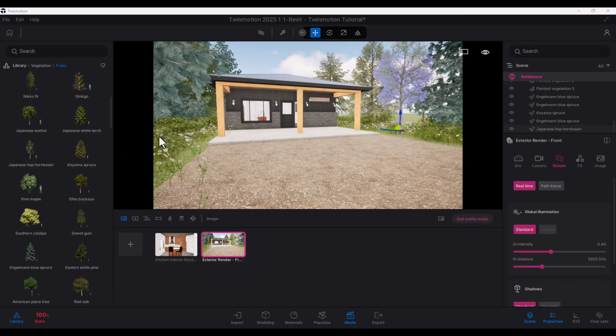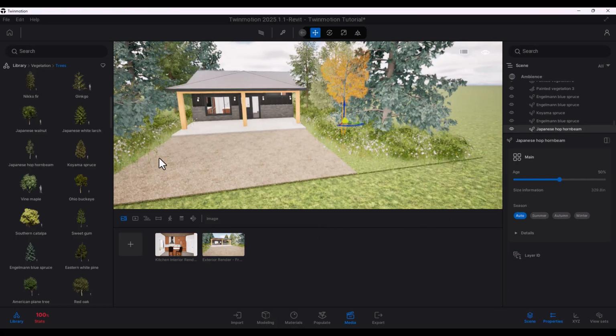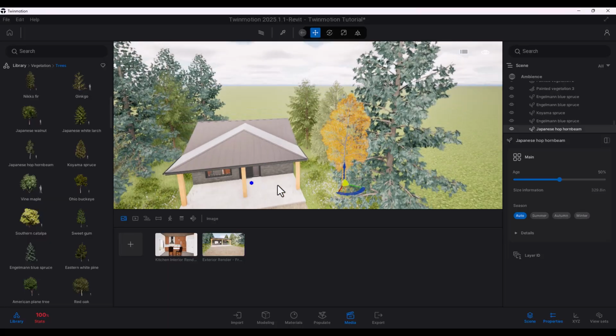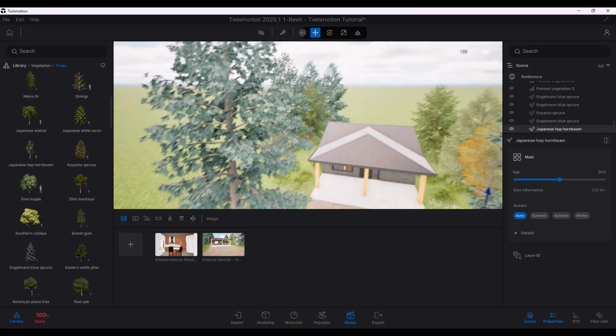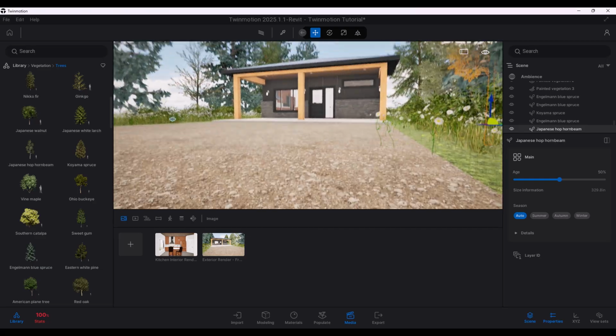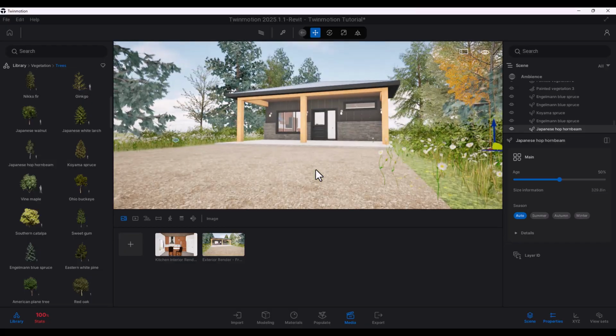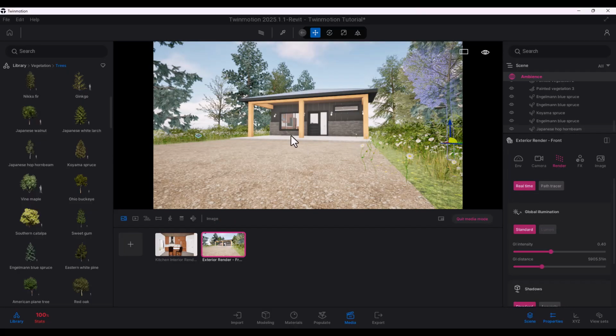Okay, so I went ahead and I added a couple of trees. So if we quit media mode, you can see because my camera is placed over here, I didn't go ahead and create a crazy amount of trees and vegetation around. Just a couple of trees, some shrubs, and some flowers here, and same thing on this side as well. I could just as easily do something like a low shot of this, and maybe I'll do this just to see what this looks like. Yeah, let's do that. So we're pretty much done at this point, and we can get these renders out and see what kind of results we get.